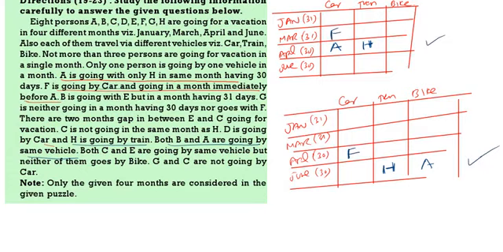Then there are 2 months gap between E and C. C is not going in the same month as H. C is not going in the same month as H means C is not going in April.